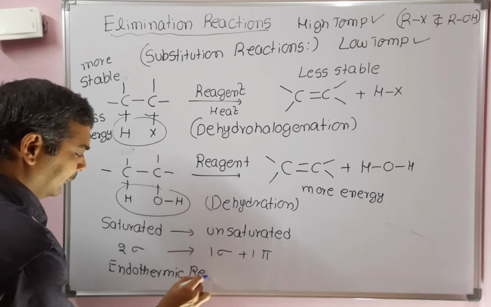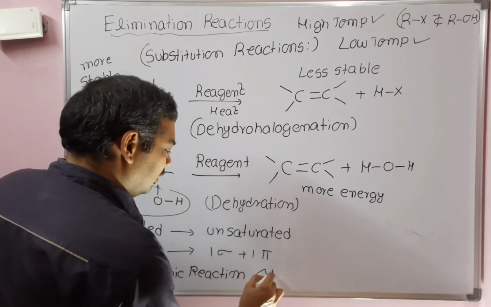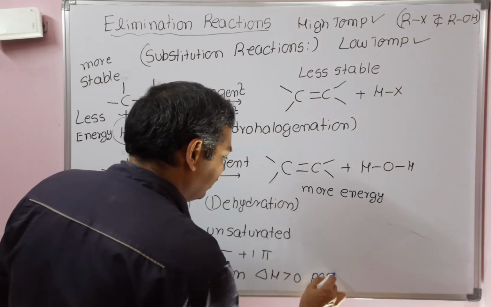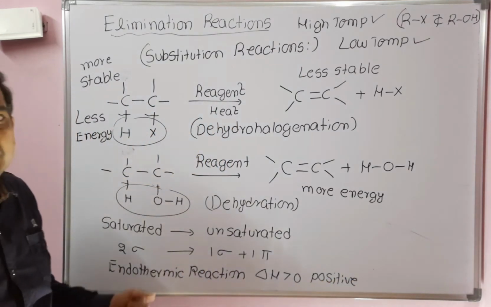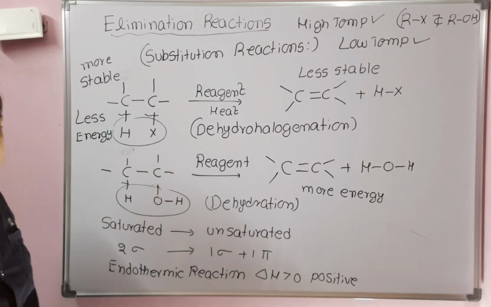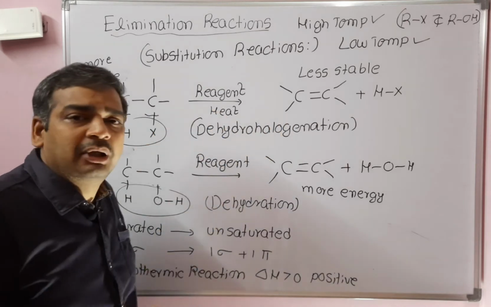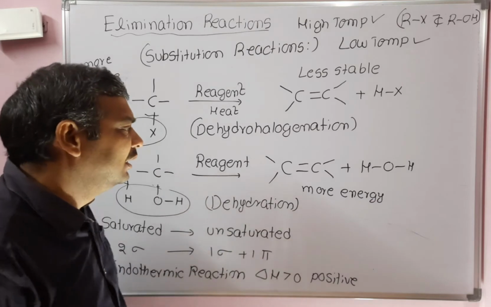Endothermic reaction. Delta H is always positive, greater than 0, since it is an endothermic reaction. We need to supply the heat energy. Why? Because less stable is getting converted into more stable... rather, more stable alkanes convert into less stable alkenes, or less energetic compounds convert into more energetic compounds.